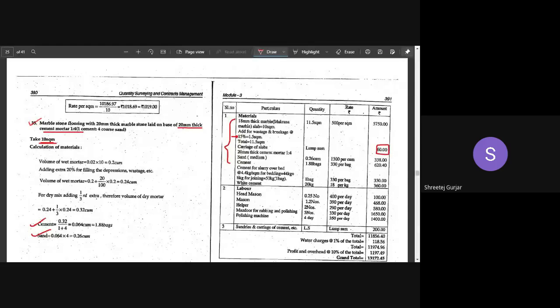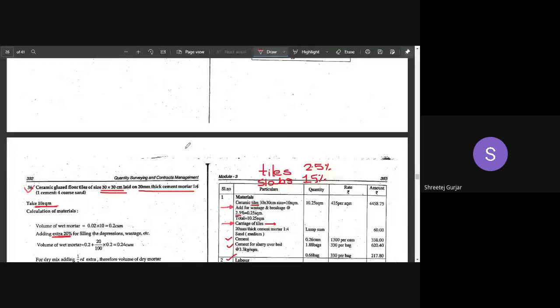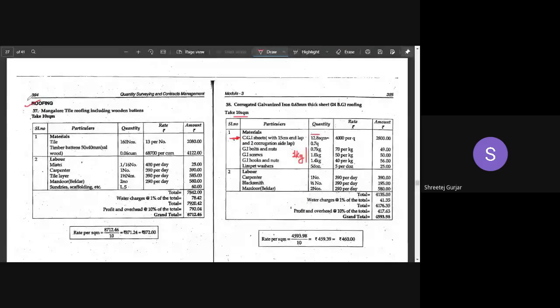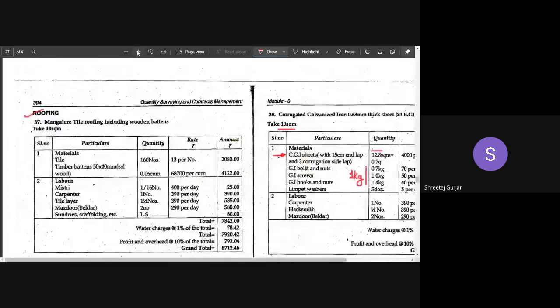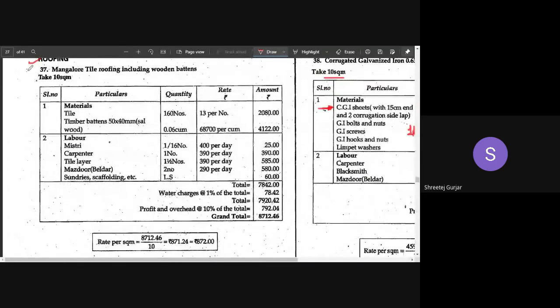So this is what is for flooring. We have studied brickwork and flooring today. Now the next thing you have to look into is roofing. Roofing is usually not asked, because it is a minor quantity. You can see it is very small, done in half a page. So usually this will not be asked.